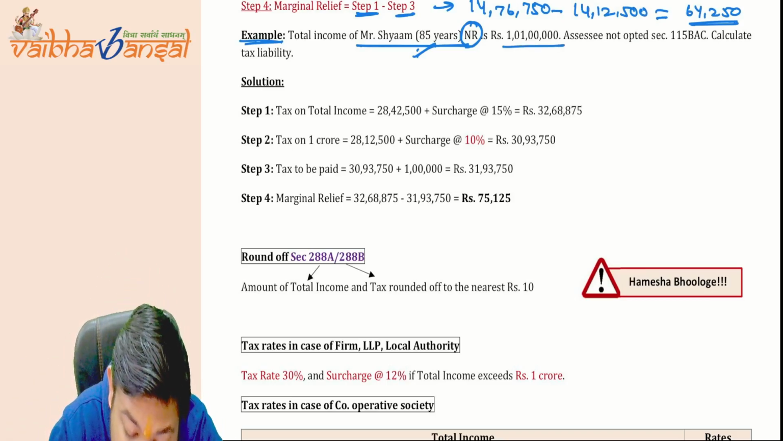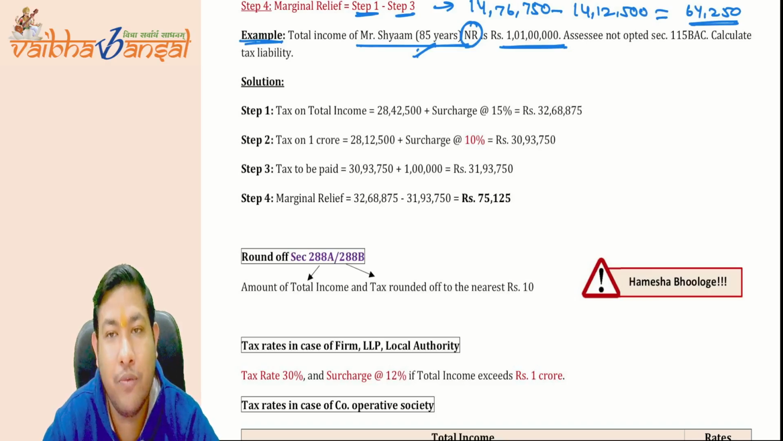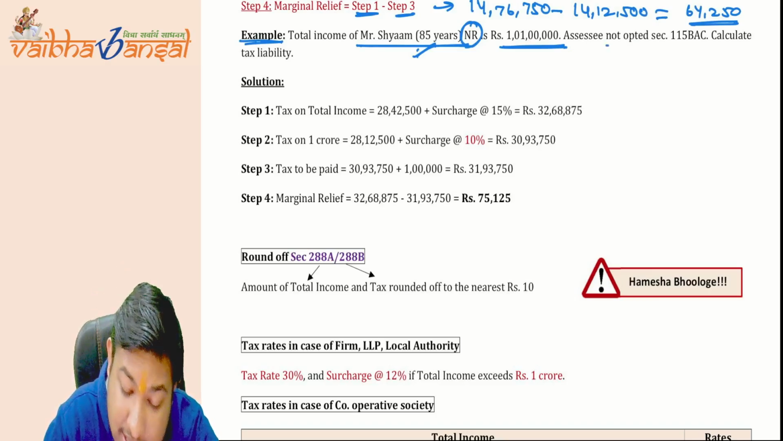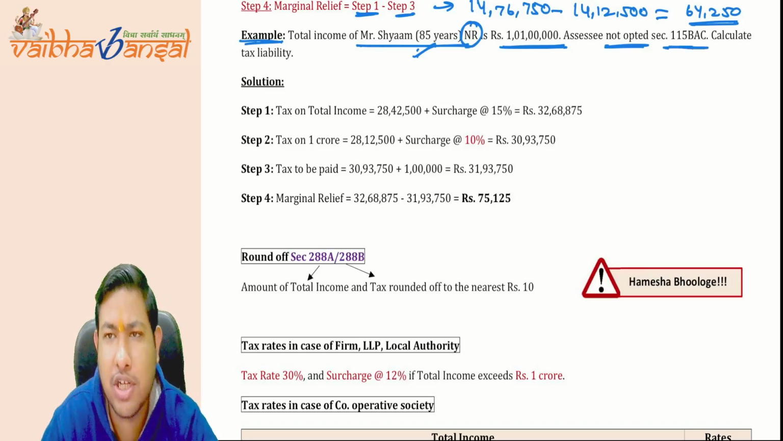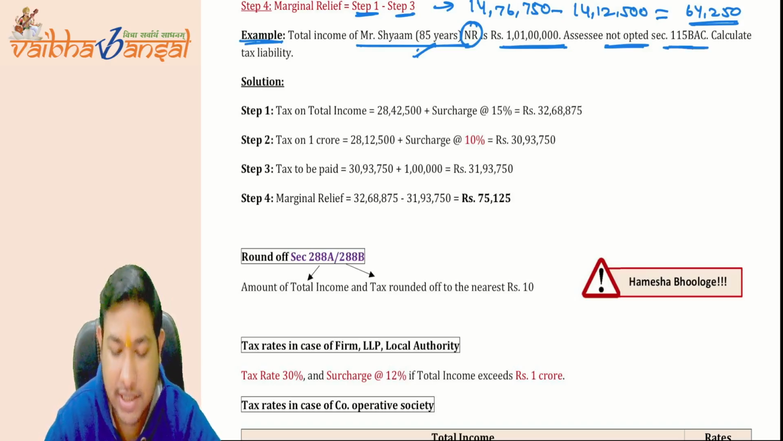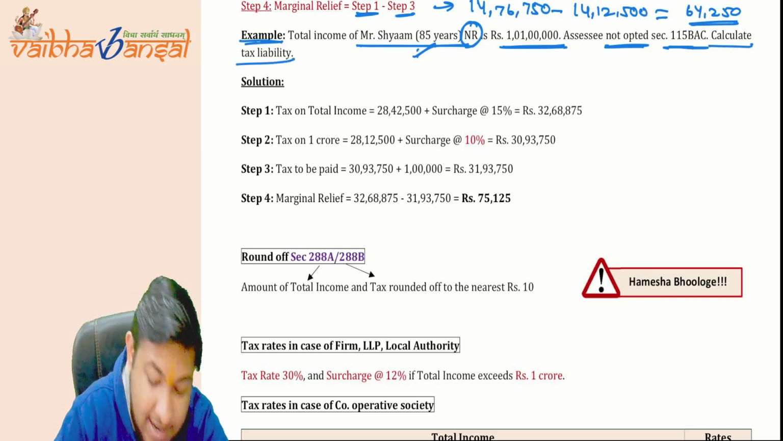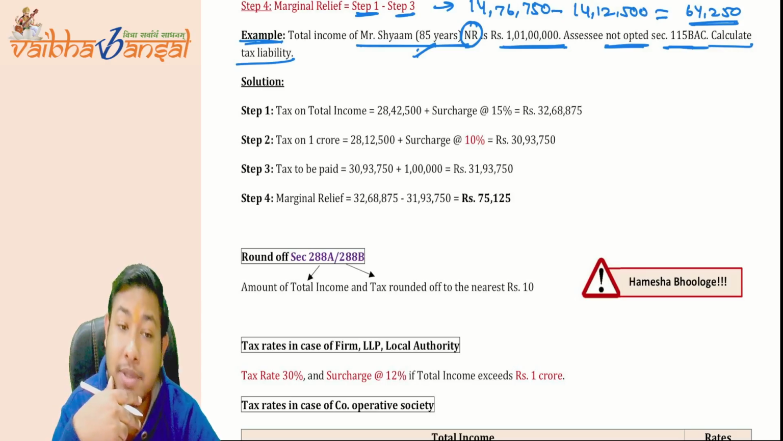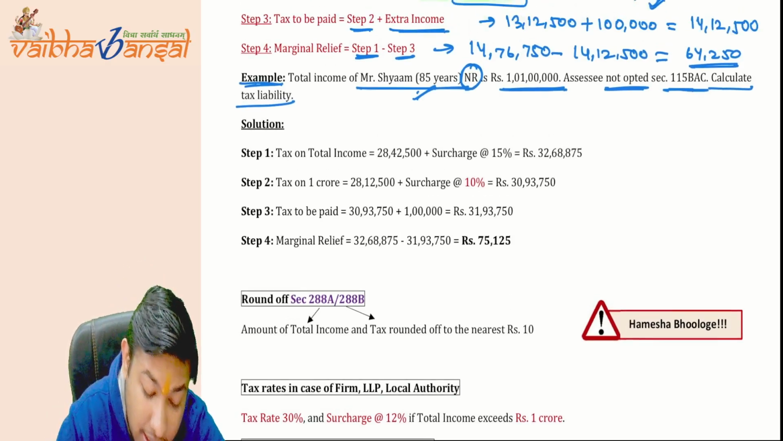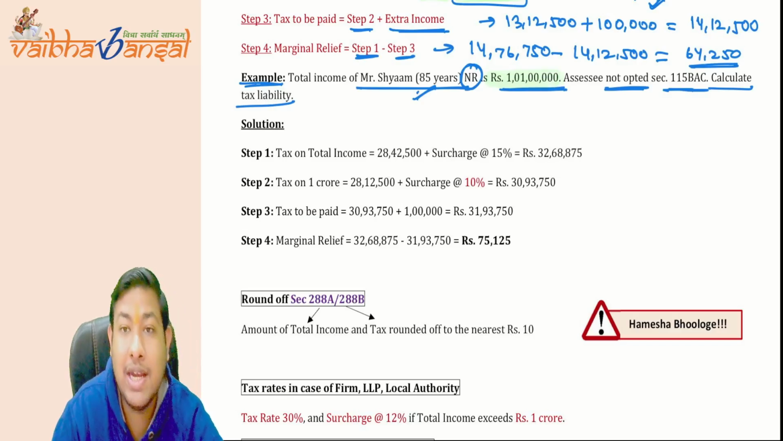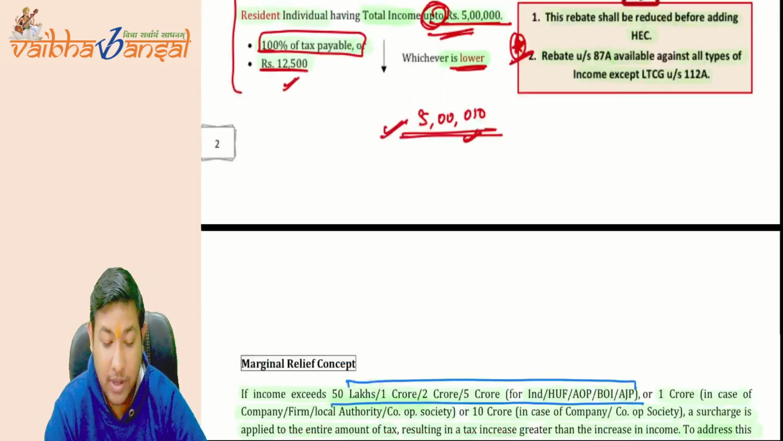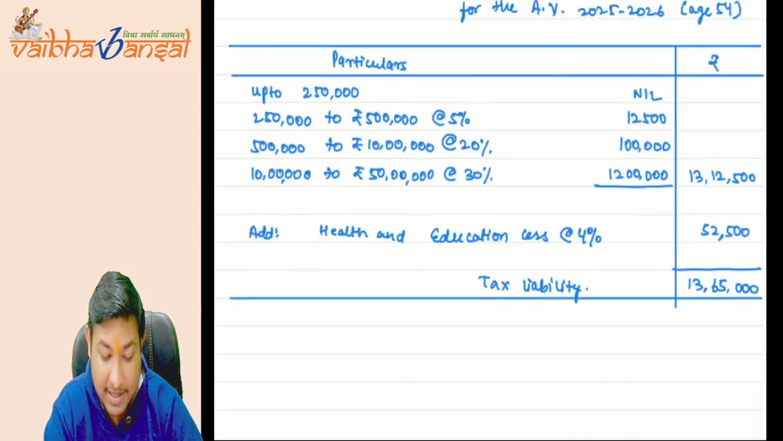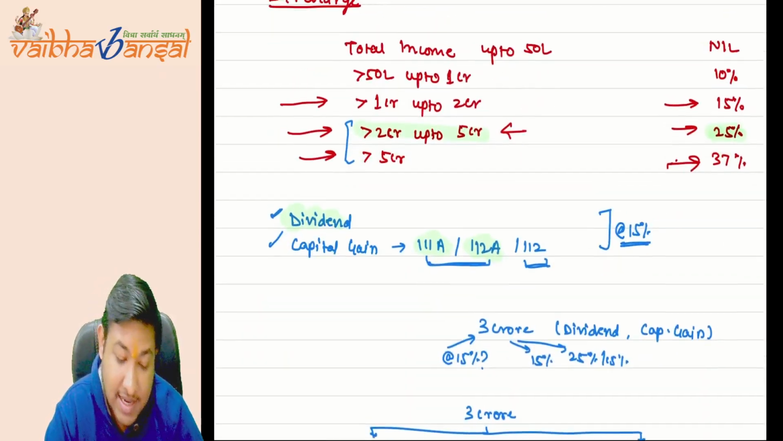He's earning 1 crore 1 lakh rupees as his income. Assessee has not opted for 115BAC. What is 115BAC? We'll see in today's lecture itself. Calculate the tax liability. It is going to be the same, but there will be one twist. What will be the twist? If he's earning 1 crore 1 lakh rupees, it will come to the second slab of surcharge.